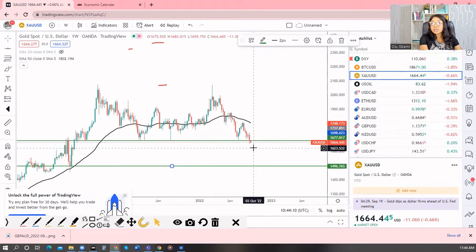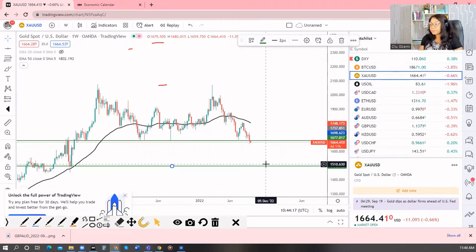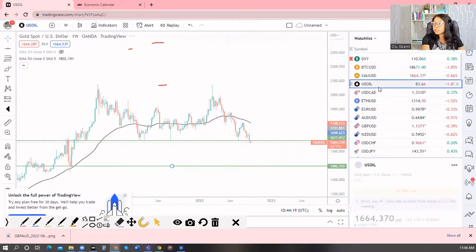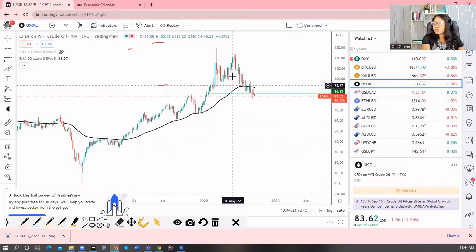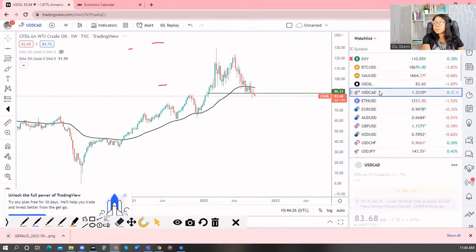It is below, and if the dollar gets stronger, I would expect that gold will go all the way to around the 1,500 area. Okay, let's see US oil. US oil, what are we having? Also bearish. Last week had closed bearish. It's still bearish for me.